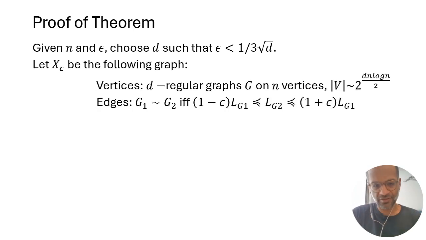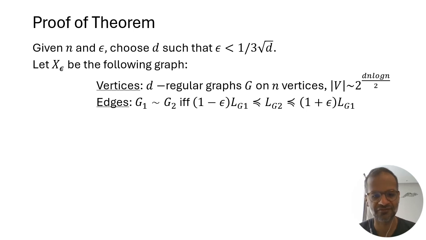Okay, and now we're going to consider the following exponentially sized graph, which I'm going to call x sub epsilon. The graph is defined as follows. Its vertex set is the set of all d-regular graphs on n vertices. So the number of d-regular graphs on n vertices is about 2 to the dn log n over 2, and so the vertex set of this graph x sub epsilon has that exponential size. The adjacency relation in this graph is given by 1 plus or minus epsilon spectral approximation.